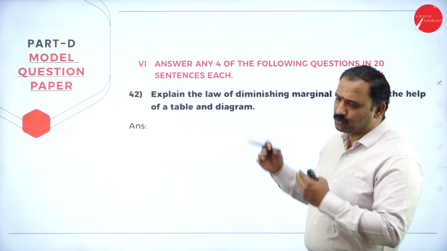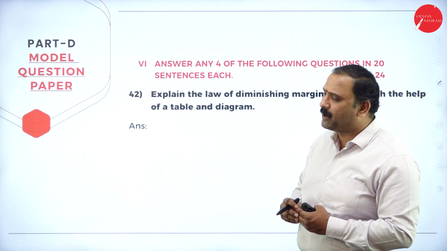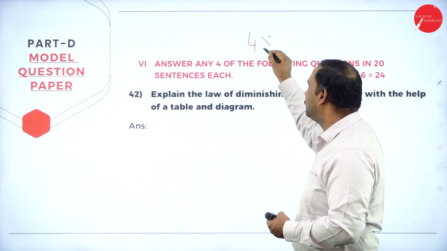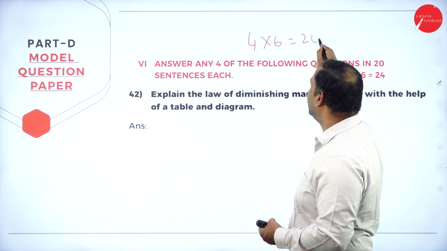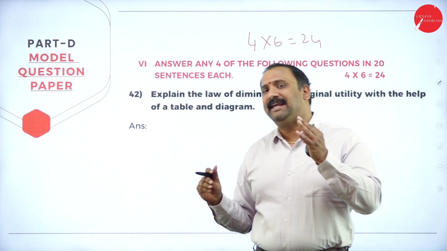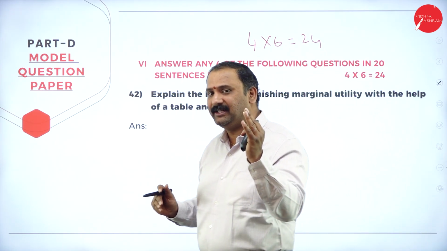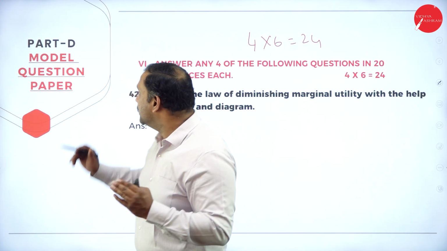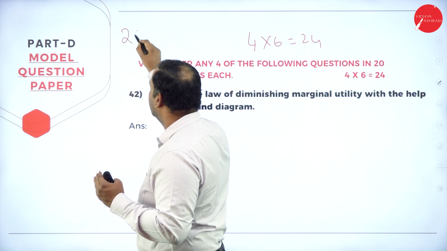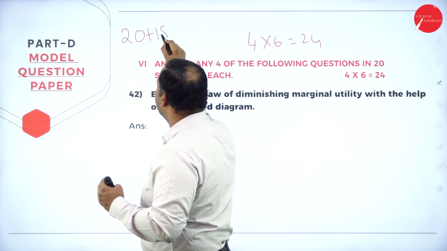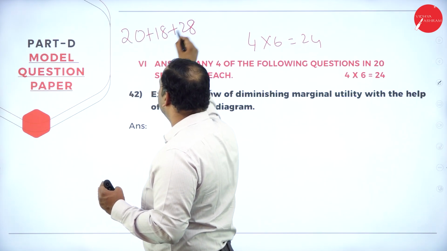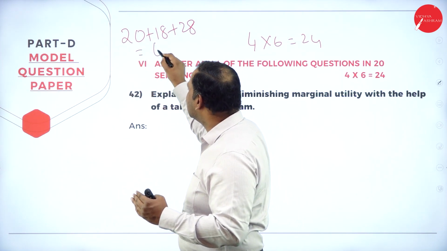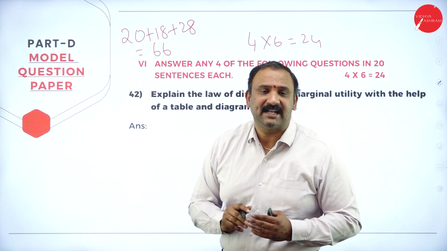Followed by, let's move on to part D. Now, this is all about 6 into 4 marks. That's 4 questions. You have to write each for 6 marks, so you can score another 24. Now, look at parts A, B, and C. Part A was for 20, part B was for 18, and part C was 28. So already, if you have done well here, the score is 20 plus 18 plus 28, which means you have already scored about 66 marks here. And that's fantastic.